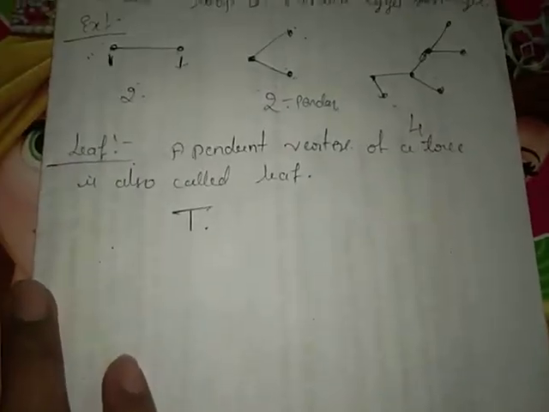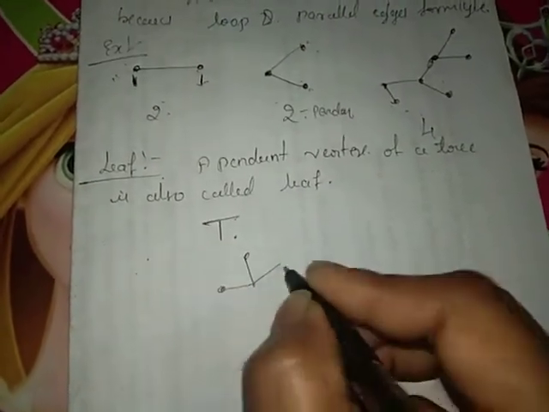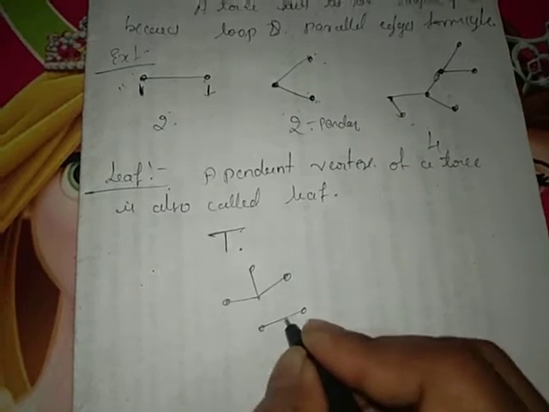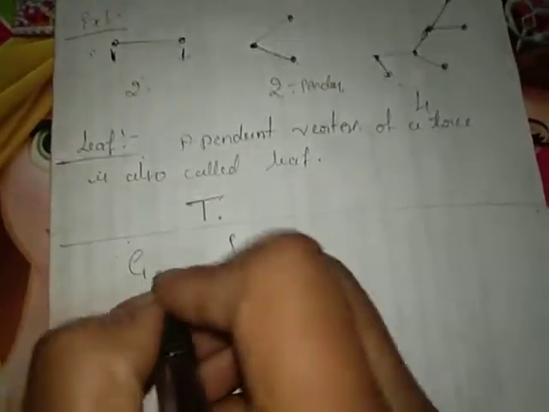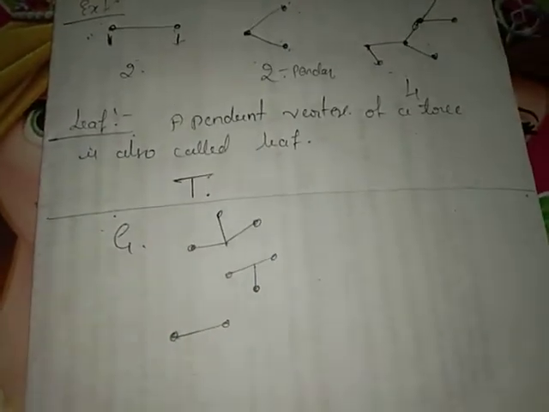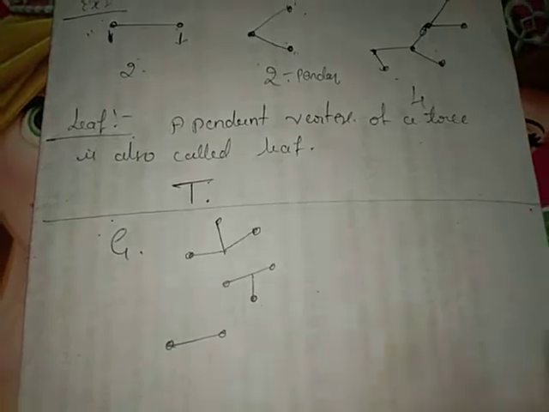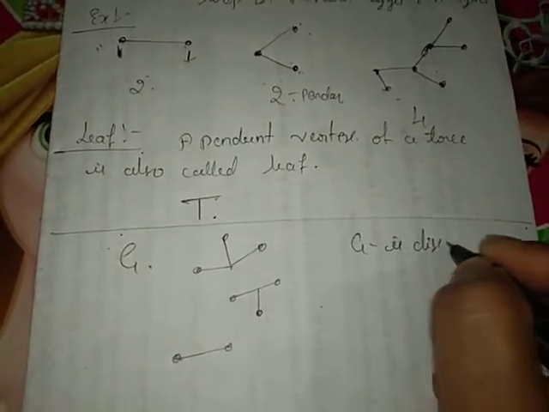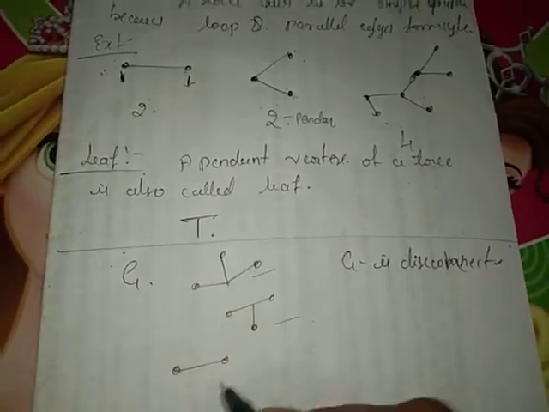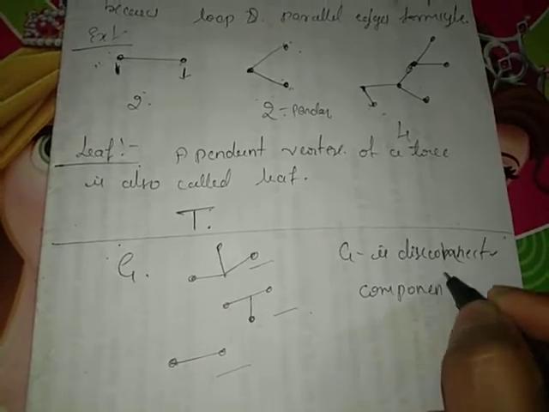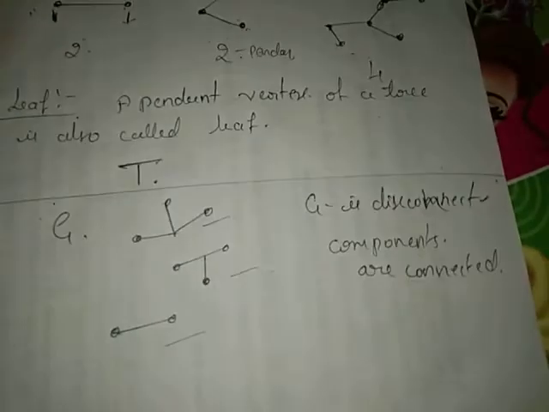Now we have to remember one thing. Suppose G is disconnected. Suppose this is your graph G. You can see the graph is disconnected, but each component is connected. Three components are present, and the components are connected.